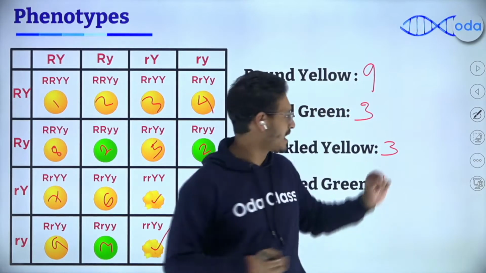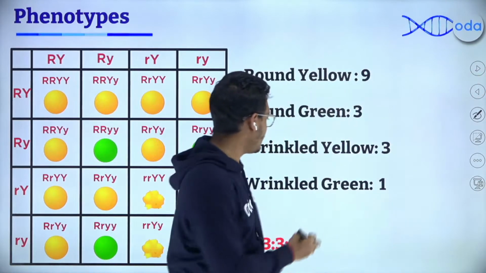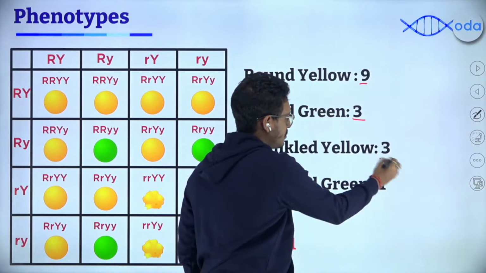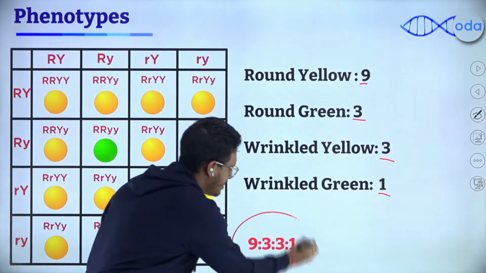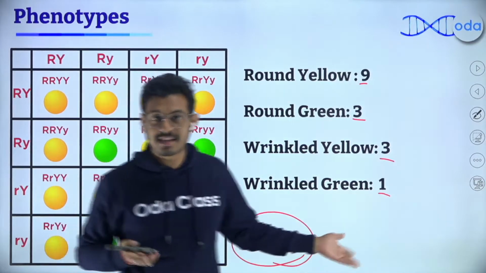So what will be the phenotype ratio in this case? The phenotype ratio will turn out to be 9:3:3:1, which is right here. This is what you have to establish in the exam, by the way.